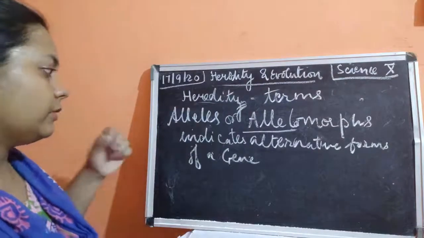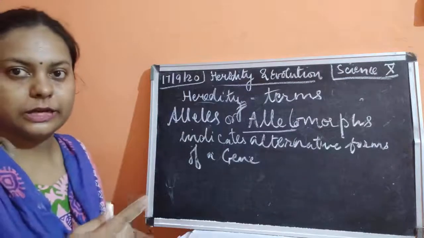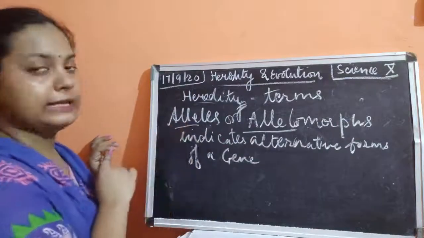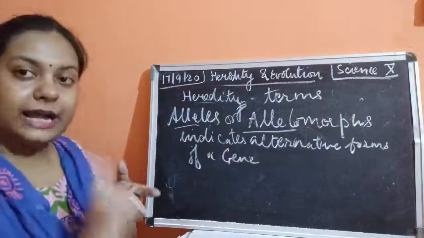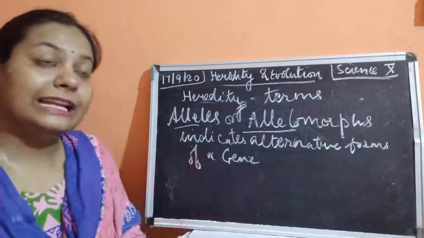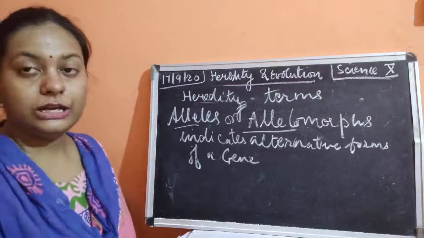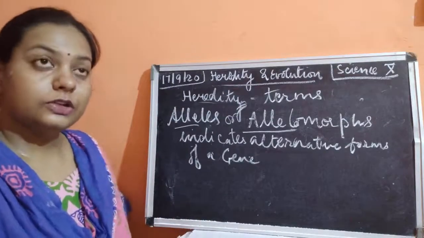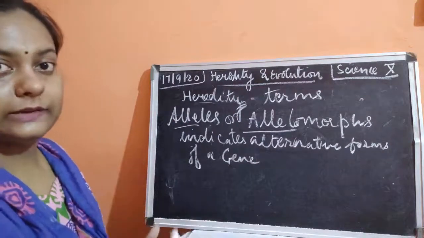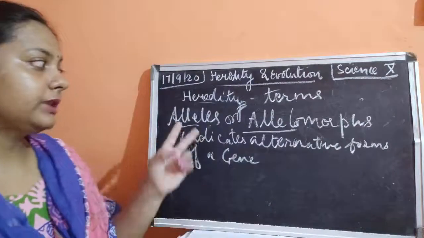Okay, just now we talked about the gene, a short stretch of DNA. It could be of different types. For example, the type of that gene is said to be alleles. Actually, the contrast between genes: one gene is going to increase your height, the other gene is present to stop your height growth. It is going to develop your different organs. So certain genes are present for increasing the height, other genes are present for increasing the development. So these are the contrasts. These are the two types of allelomorphs.